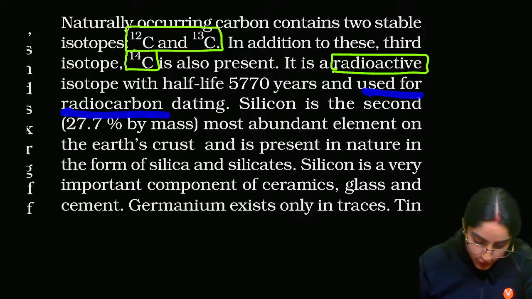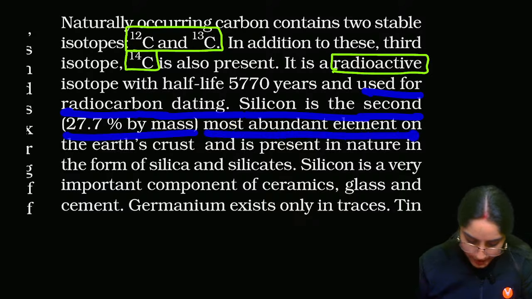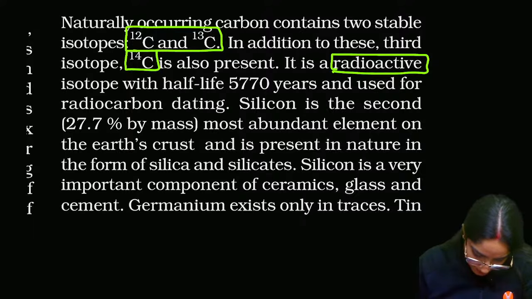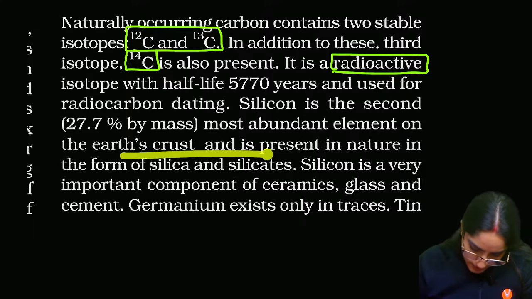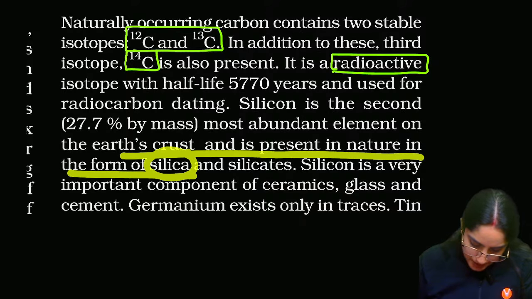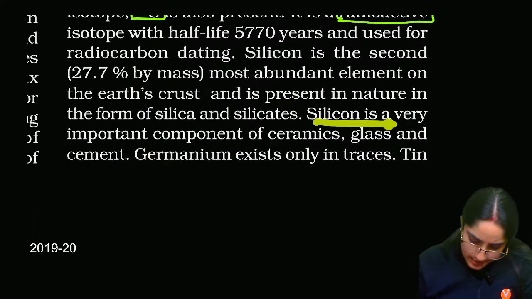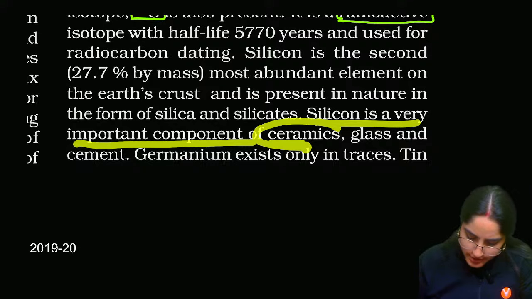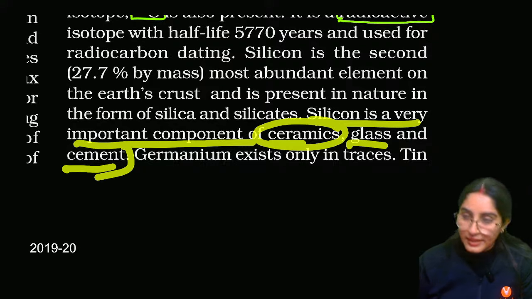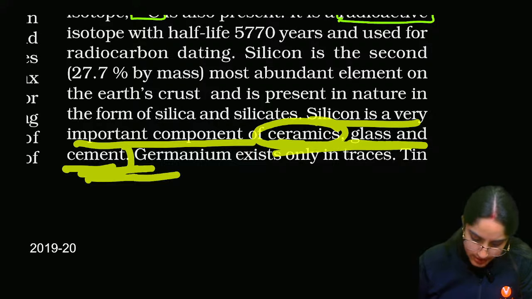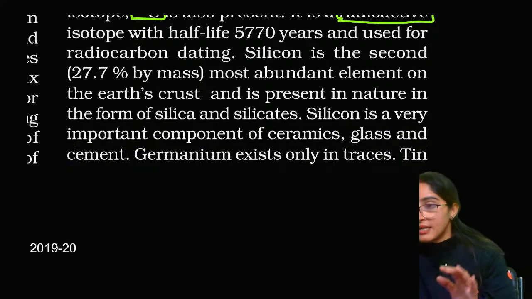It is used for radiocarbon dating. Silicon is the second most abundant element in the earth's crust. It is so abundant, and is present in nature in the form of silica and silicates, right? In ores it is present. Silicon is a very important component of ceramics, glass and cement. Right, this is about silicon.